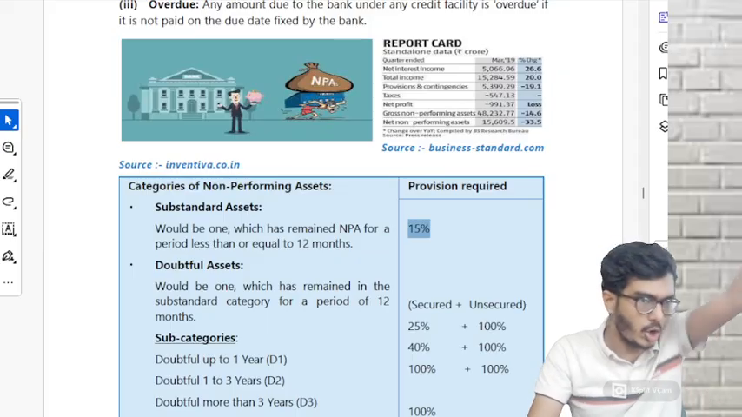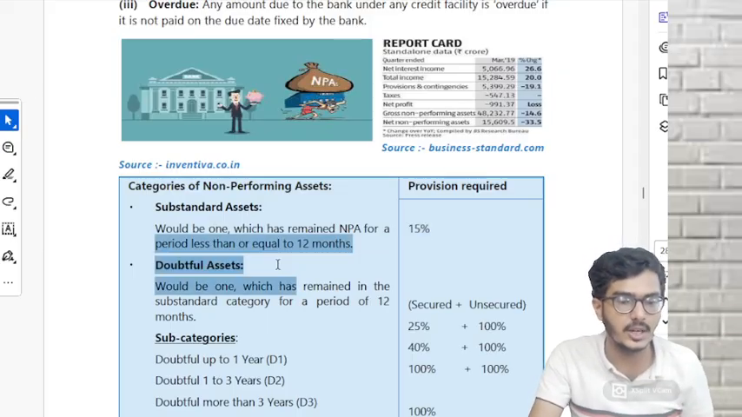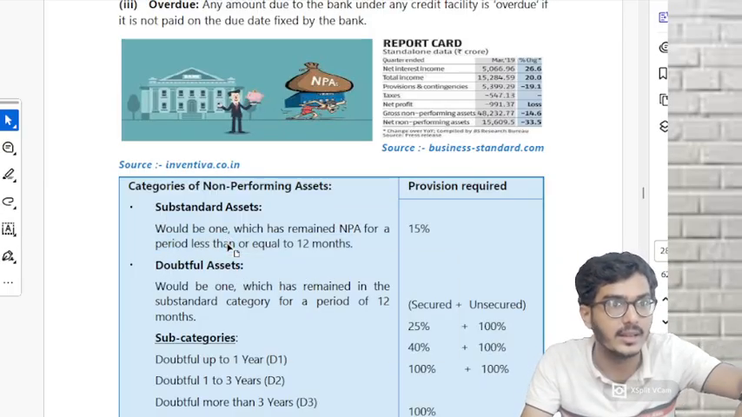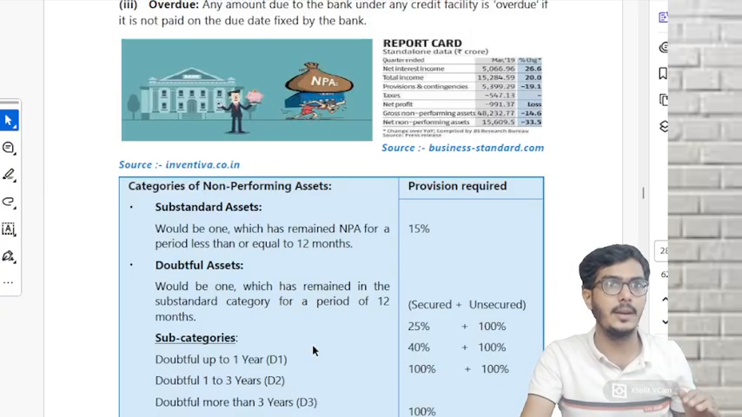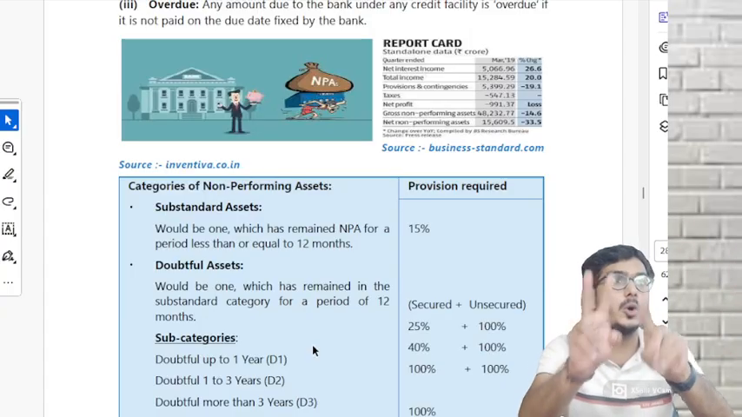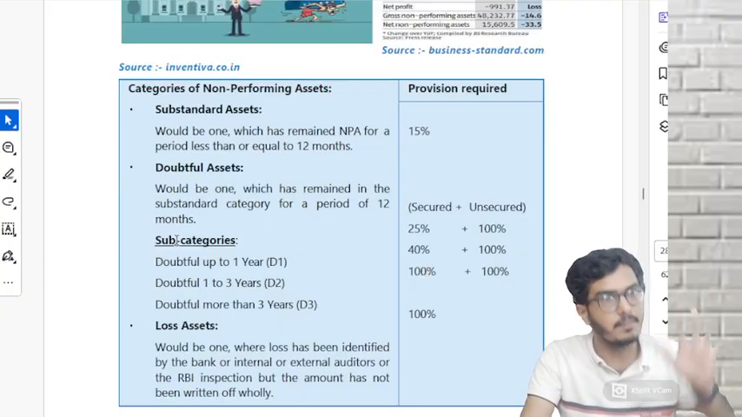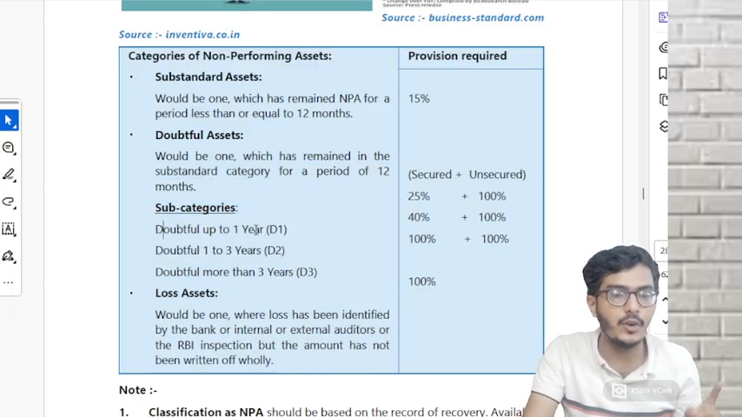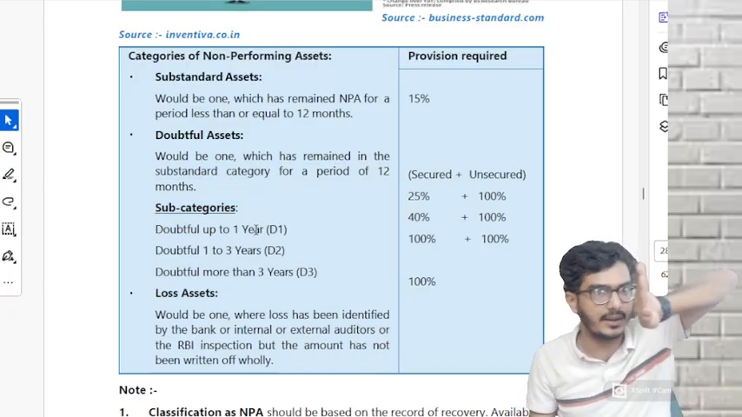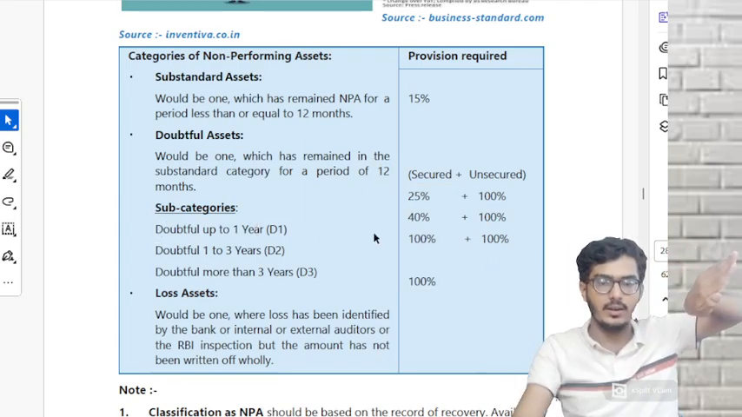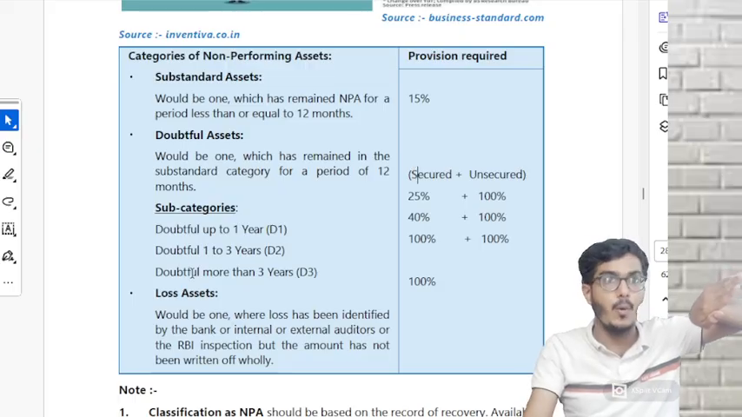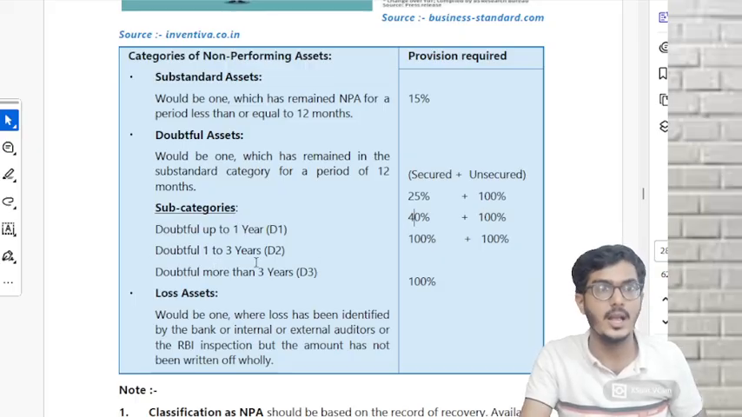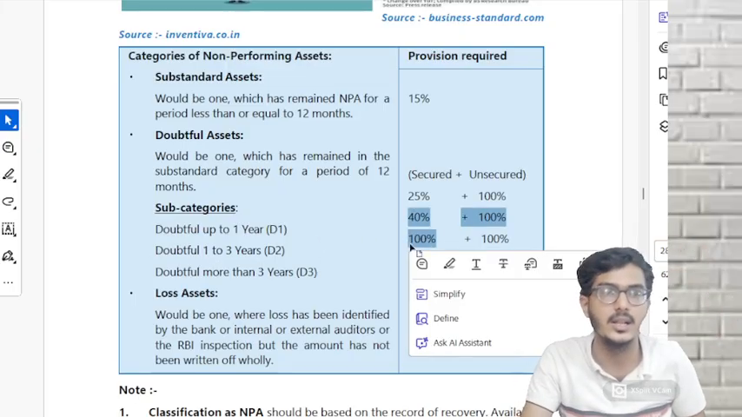Then 12 months crossed. Now they're telling, once 12 months crossed, it will be considered a doubtful asset, which is one that has remained in the substandard category for a period of 12 months. But that is not the entire breakup. In doubtful, they have broken it into three. Doubtful up to 1 year: once the substandard category is done, for 1 more year make it 25%. 1 to 3 years, that means for 2 more years, it is 40%. And if it is more than 3 years, it is 100%.